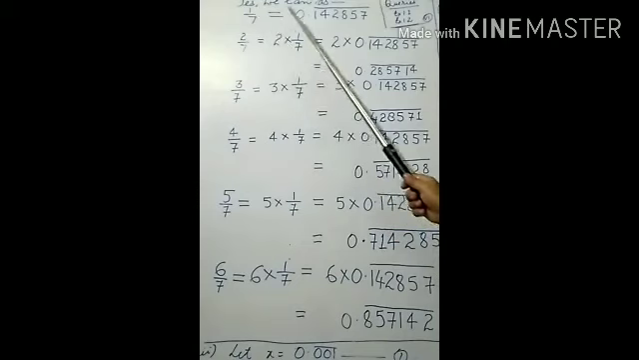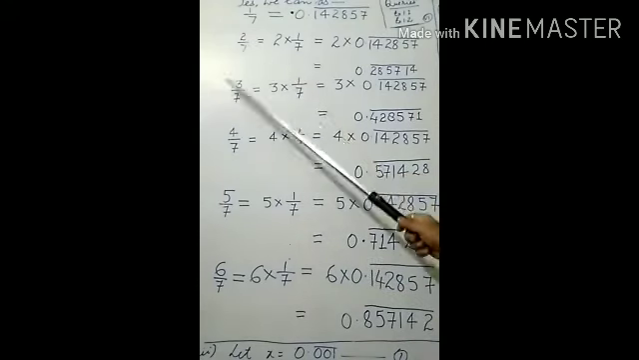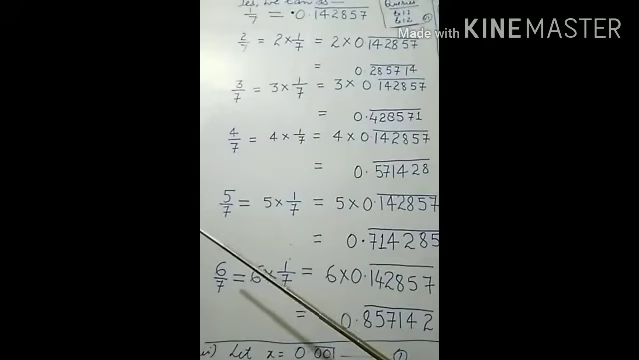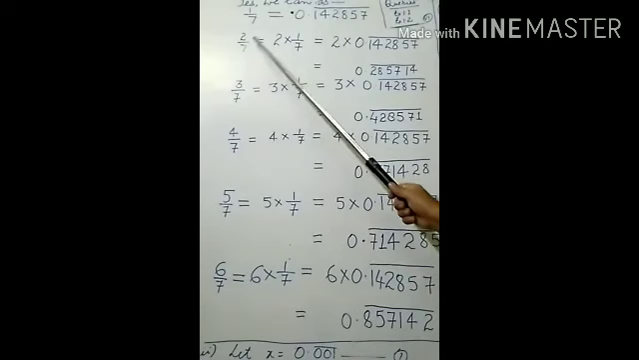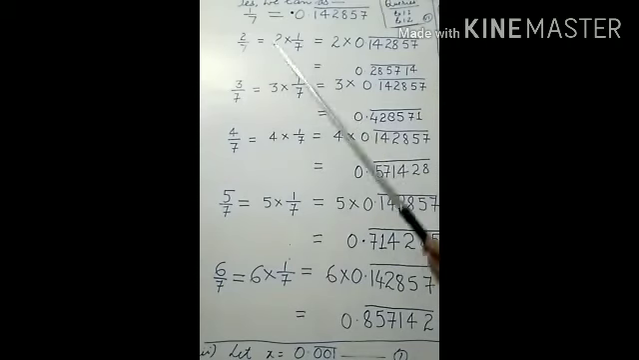1 upon 7 is what? 0.142857. So, what is the value of 2 upon 7 when actual division is not done? We have to see how we can solve this question. 2 upon 7 can be noted down as 2 multiplied by 1 upon 7, which means the value of 1 upon 7 will be multiplied by 2. See, 2 multiplied by the value of 1 upon 7, and what is the value of 1 upon 7?